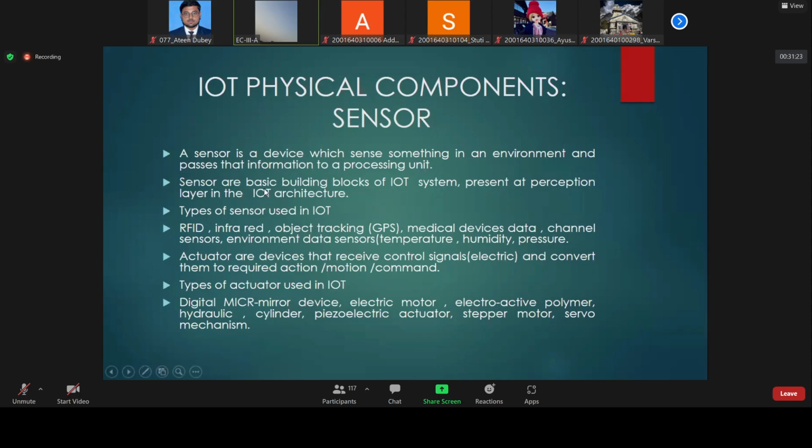Now the sensors are the basic building block of IoT. We have already studied this. Now what are the types of sensors? In general, the sensors that we will have are the RFID tag. You know that in all ID cards we will have that RFID card, which will store the information of any person. Then we will have infrared, through which we can send data.